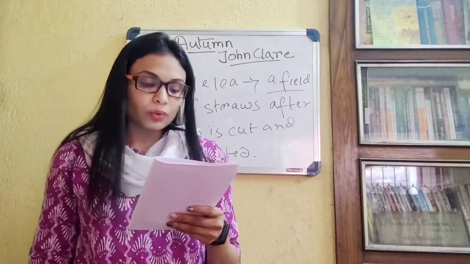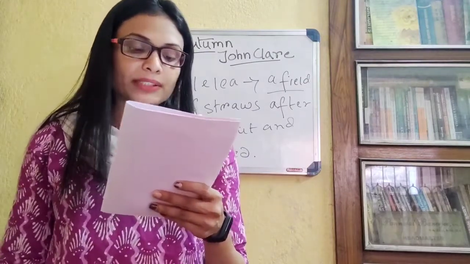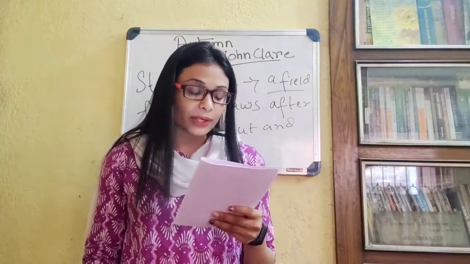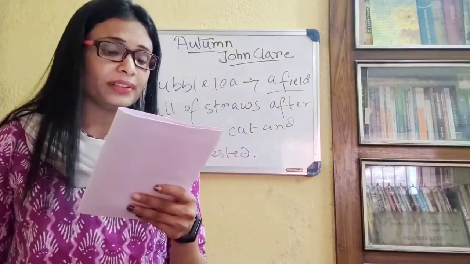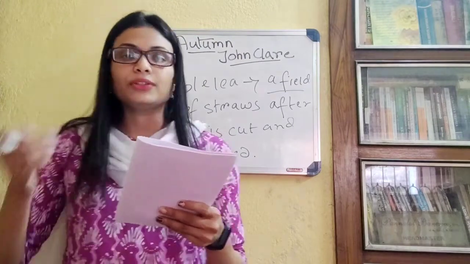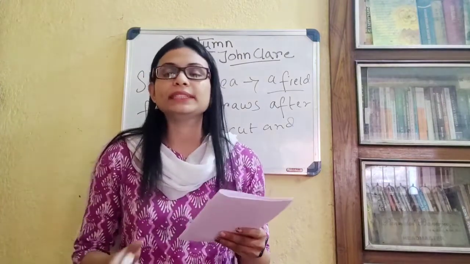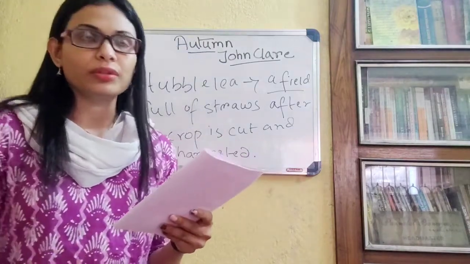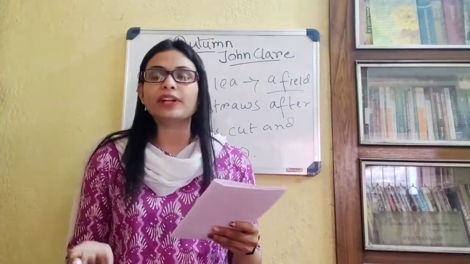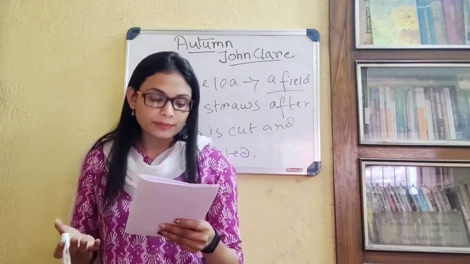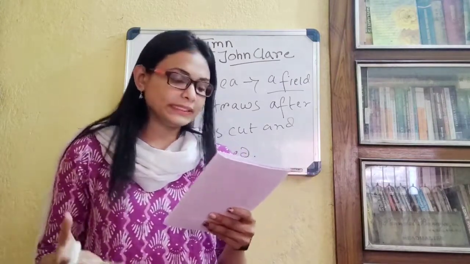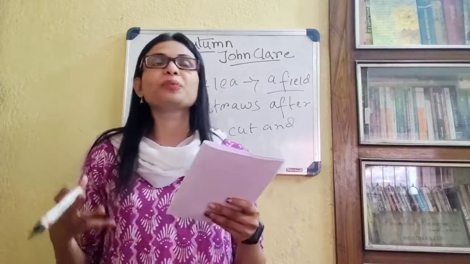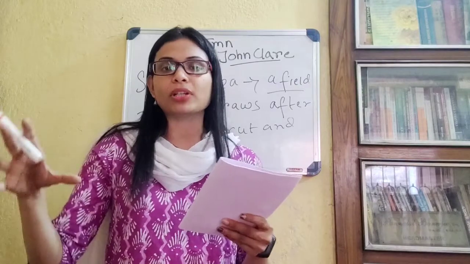The acorns near the old crow's nest fall pattering down the tree. The grunting pigs that wait for all scramble and hurry where they fall. So in the last 4 lines, we see that the pigs are coming. The pigs are stealing the show. How? From the beginning of the poem, we see that there are different kinds of birds, but at the end, the pigs are stealing the show. Stealing the show means they are in the spotlight.